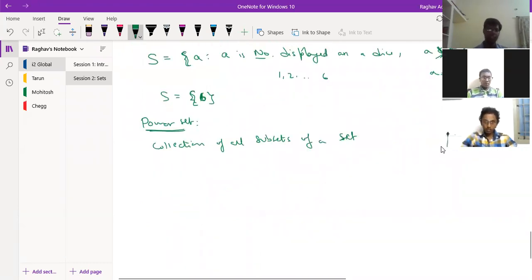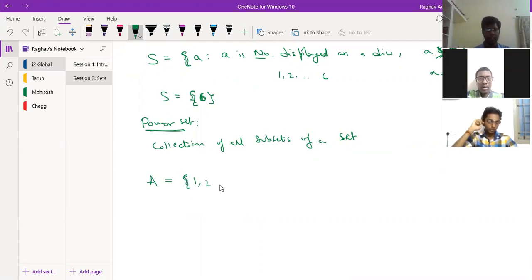So basically what it means is, suppose I have a set A which has 3 elements: 1, 2, 3. What are the different subsets possible for this set? One possibility is I have only one element: 1, or only 2, or only 3.